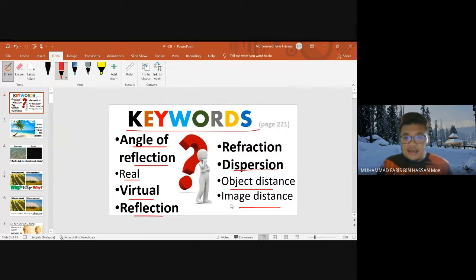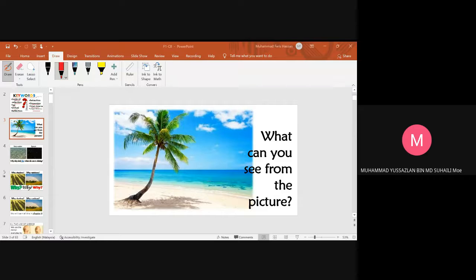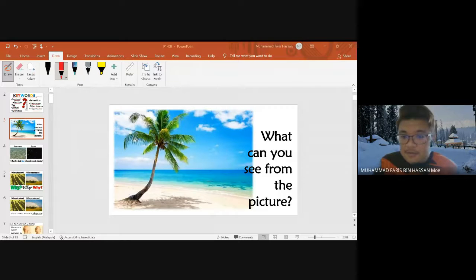Okay, so as you can see here, what can you see from the picture? Apa yang awak lihat dalam gambar ni? Bayang-bayang pokok, a palm tree.